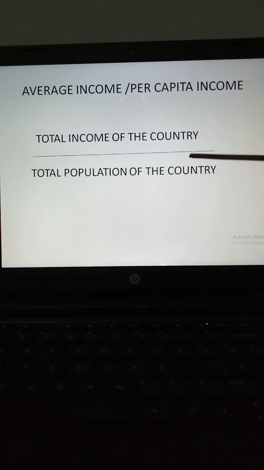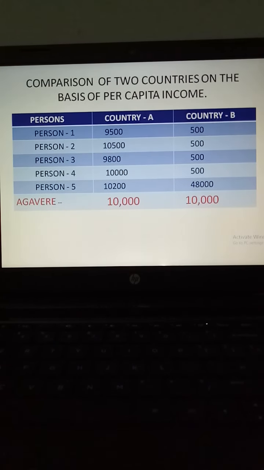So in this process, while we are taking out the result, that is the average income or per capita income, or it is called per head income, then we can compare the countries' development, and it is becoming easier for us to compare. Now next we have to see that while we are comparing the countries on the basis of their per capita income, is it the proper criterion to take, or should we take some other criteria with it? So to know this, I have given you one example.